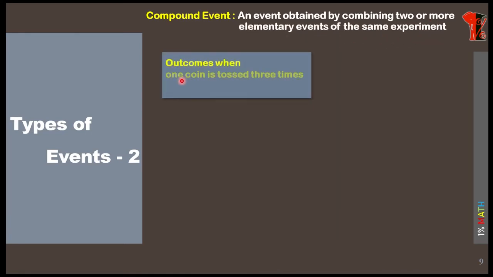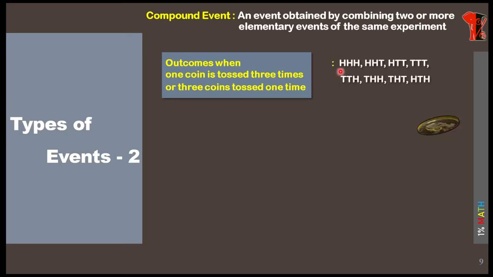Let us see. As we know from the previous step, when you toss one coin 3 times or 3 coins one time, these are the results we get, correct? HHH, HHT, HTT, and also THT and HTH. These are all called elementary events, correct?